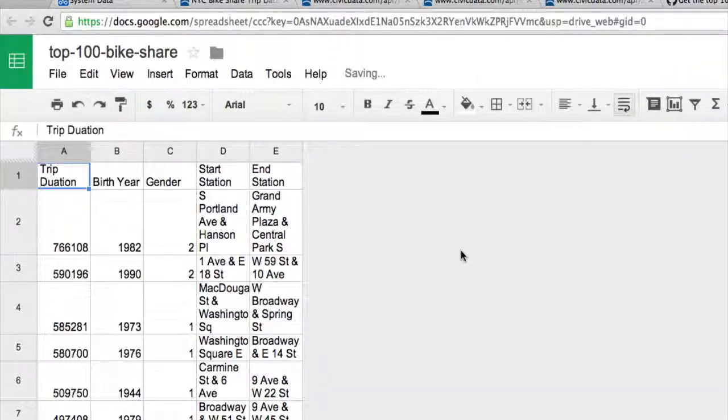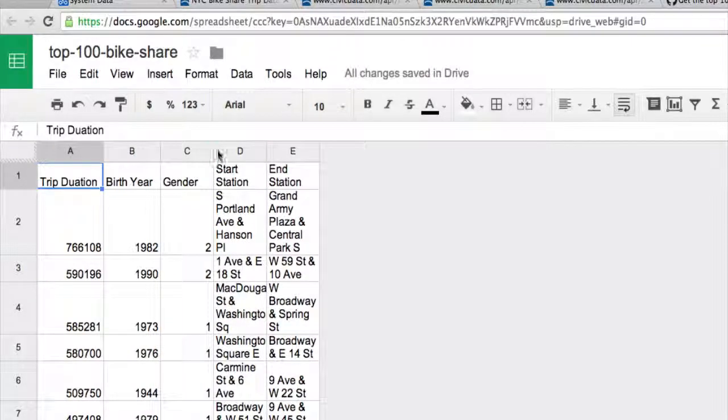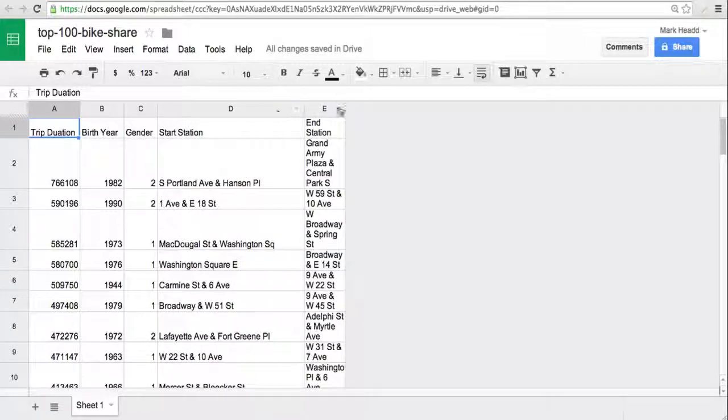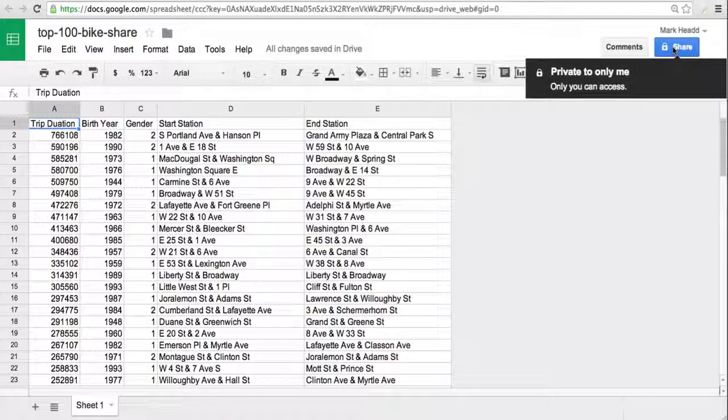And if I do that, it looks like this. Nice, neat spreadsheet format so that I can actually start to make it look pretty. And if I want to reference it in a blog post or a news story, I can do that. I can share this with people so that they can see it. So one of the many benefits of civicdata.com is that I have an API that I can run straight SQL against and begin to work easily and quickly with all sorts of really interesting data.